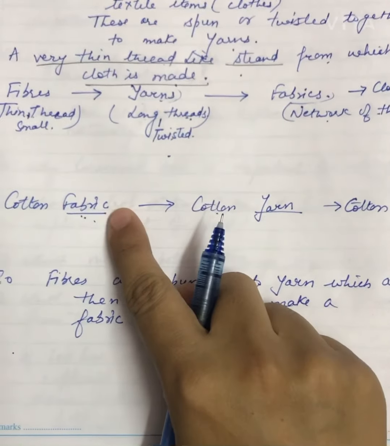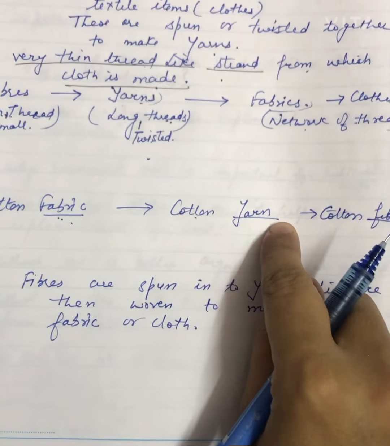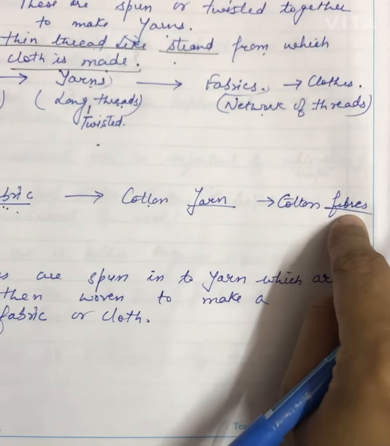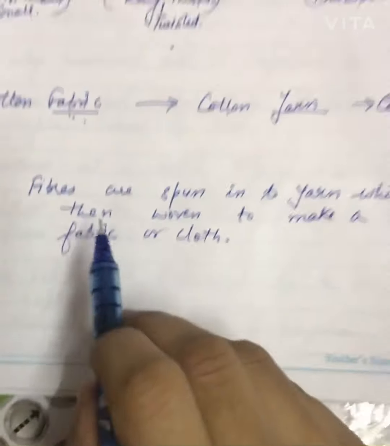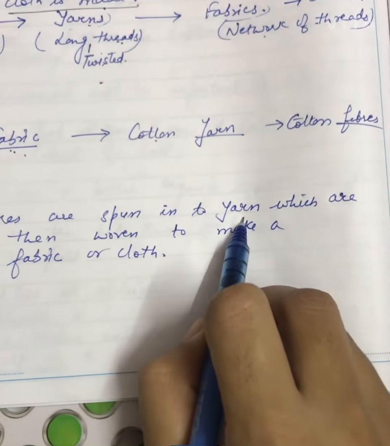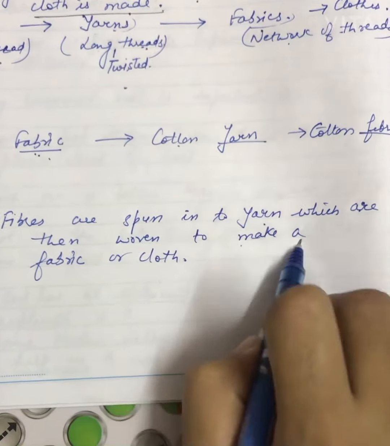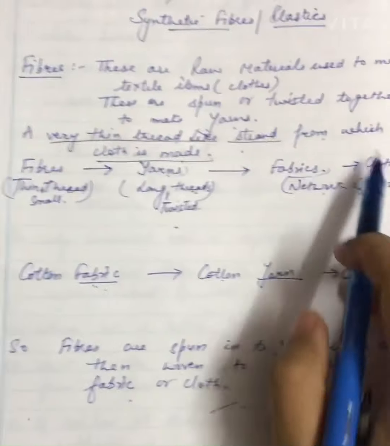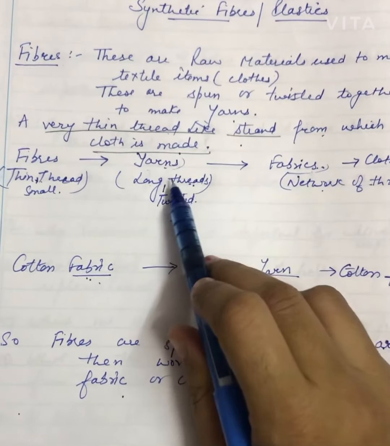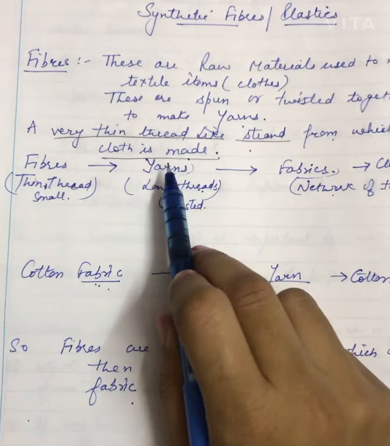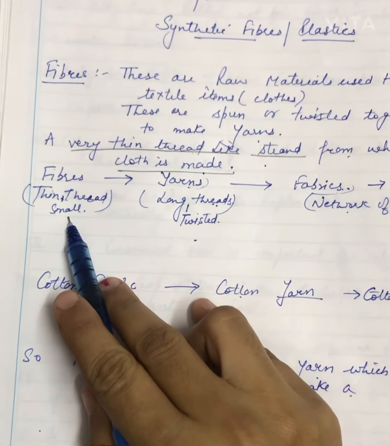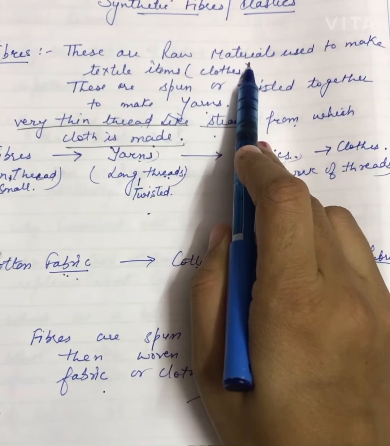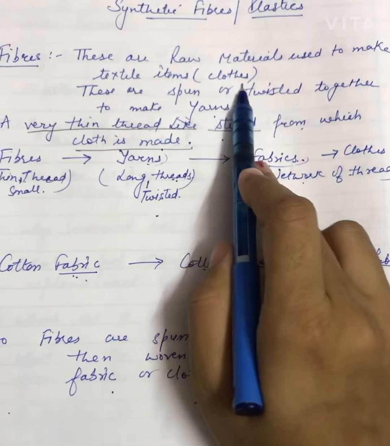Fibers are spun into yarn, which is then woven to make a fabric. Is it clear to all? How is the fabric made up? It is made up of long threads called yarns, and these yarns are made up of very thin threads called fibers, and these fibers are our raw materials which are used to make cloths.